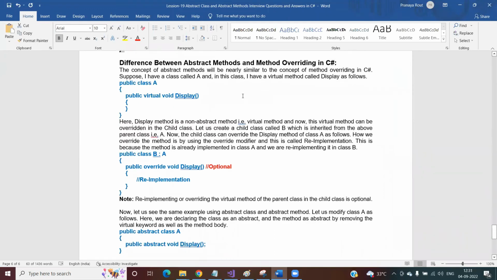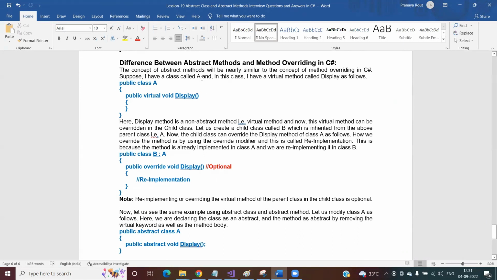Now, it is one of the important questions that interviewers ask you: what is the difference between abstract methods and method overriding? The concept of abstract method is very similar to the concept of method overriding. Let us understand this concept.